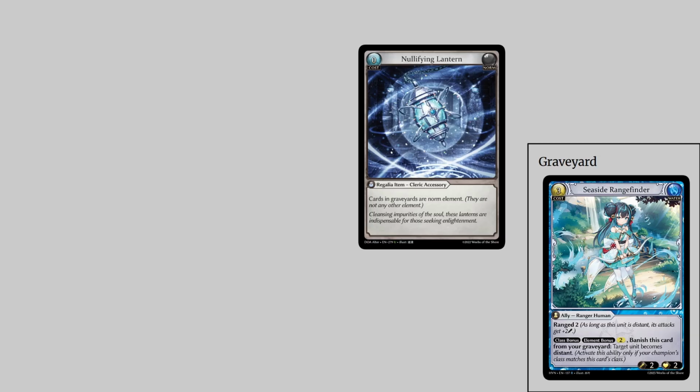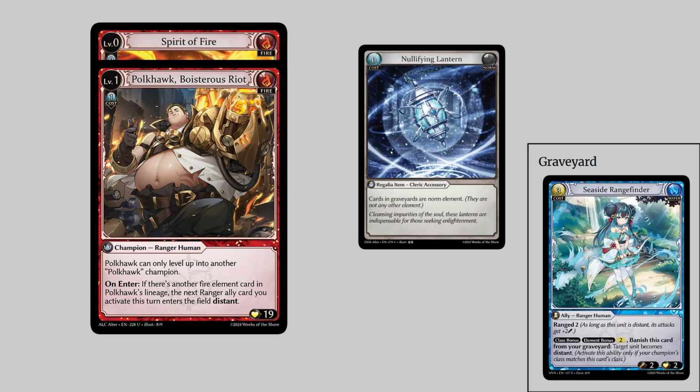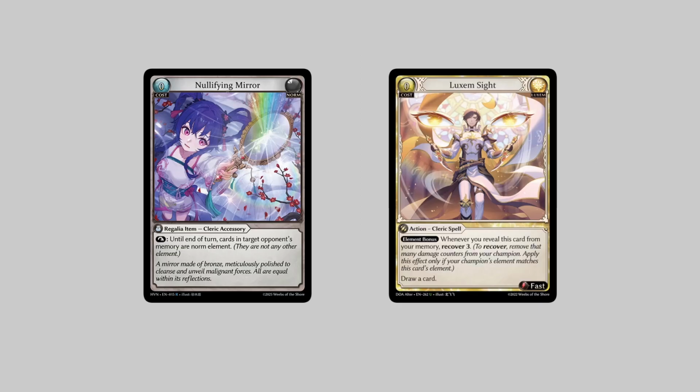Now take the same scenario with this Polcock lineage. Can this player activate Rangefinder's ability? This time the answer is no. Although Polcock has Norm enabled and can play Norm cards, this lineage is not Norm, and so does not fulfill the Norm element bonus requirement. For a similar reason, a card like Luxem Sight, revealed from a memory affected by Nullifying Mirror, looks for a Norm element lineage for its reveal effect.